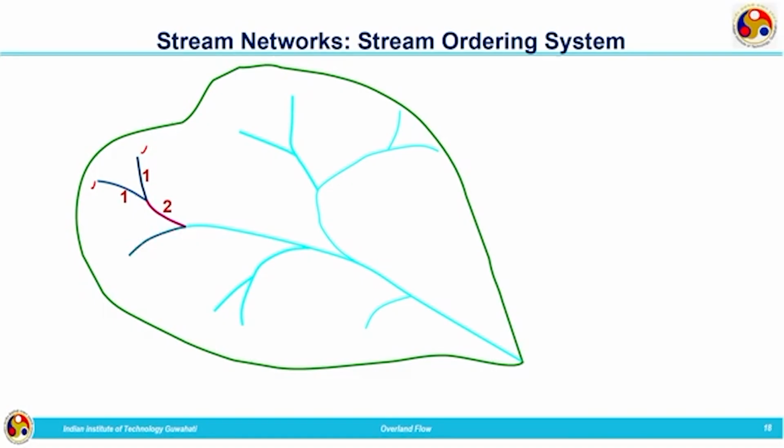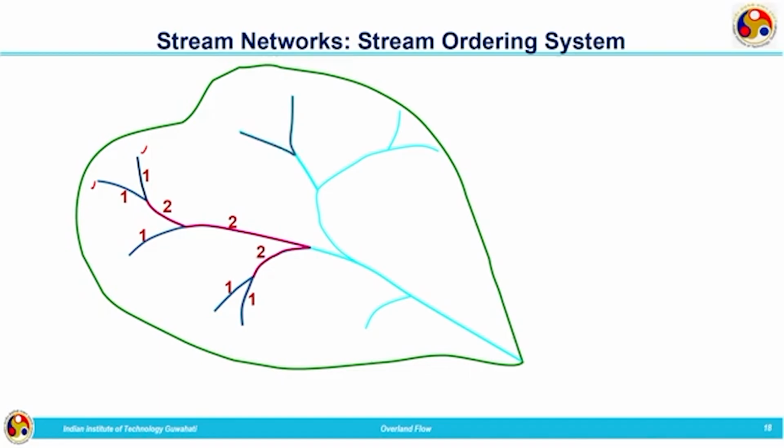Then we have another stream of order 1 meeting this order 2 stream, and these two streams join together. We get a new stream of order 2, and we can continue like this. These two streams having order 1 will join to form a stream having order 2.